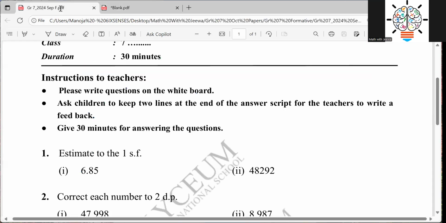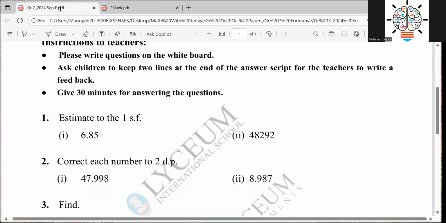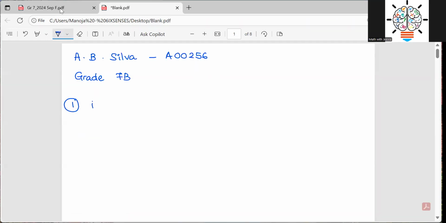Then we put the question number. Question number 1, you want to estimate to the first significant figure, right? So you write the question, with the Roman numbers, 6.85, and you underline the first significant figure. This is the first significant figure, and you look at the next number. If it is 5 or more than 5, we need to add 1 to the underlined number.